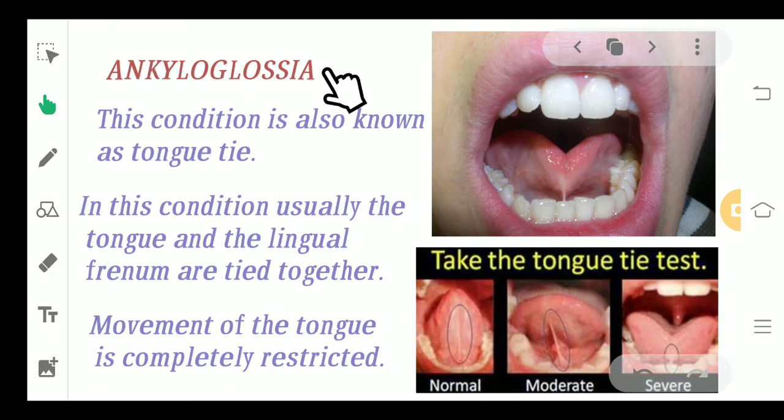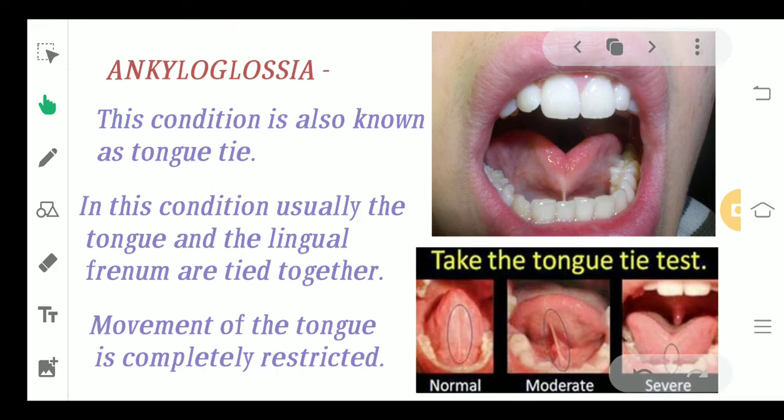Now what is ankyloglossia? It is a condition which is commonly known as tongue tie. What happens exactly in this tongue tie is the lingual frenum and the posterior or lower part of the tongue both get attached, or there is no proper separation, or you can see there is a thin thread-like structure which is joining both of them.